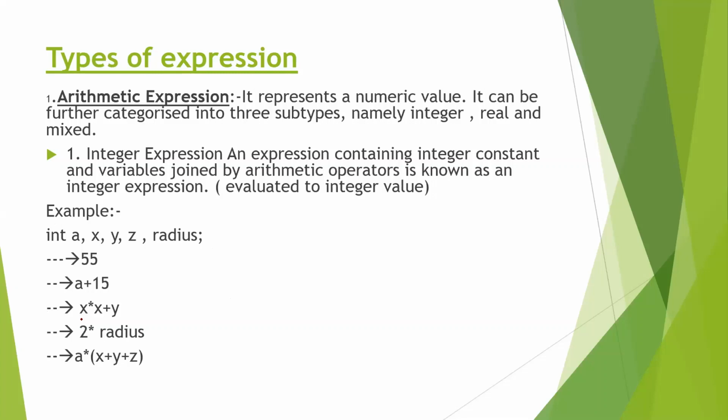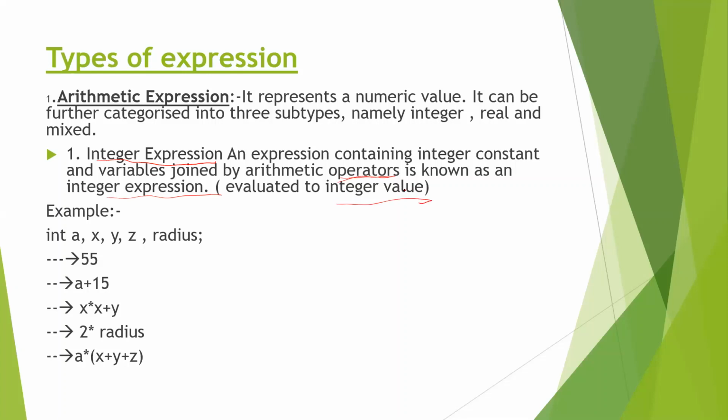An integer expression contains integer constants or variables joined by arithmetic operators. All of you know what an arithmetic operator is. It produces an integer value as the result.